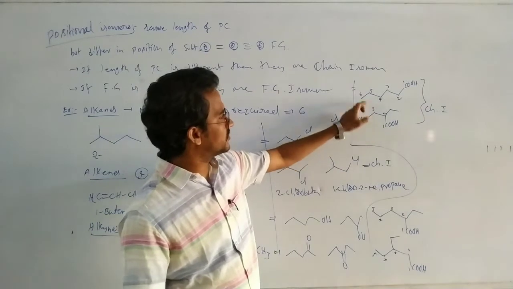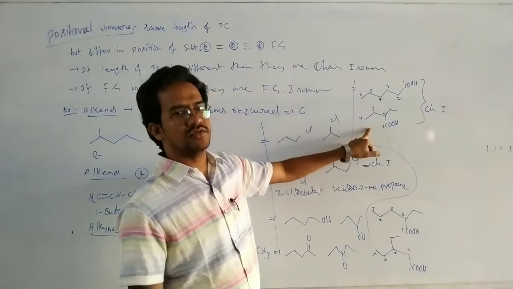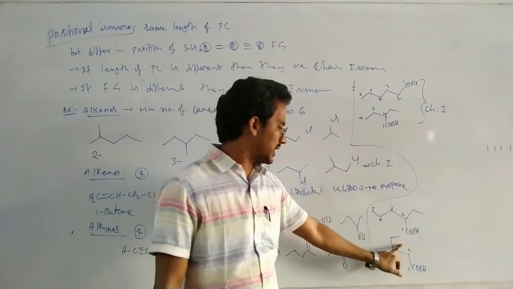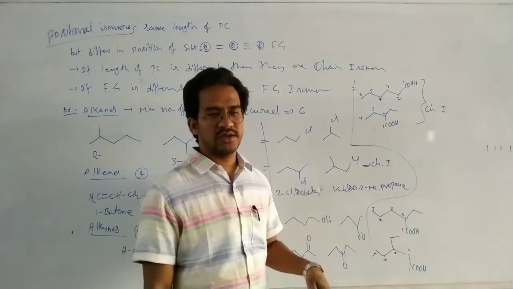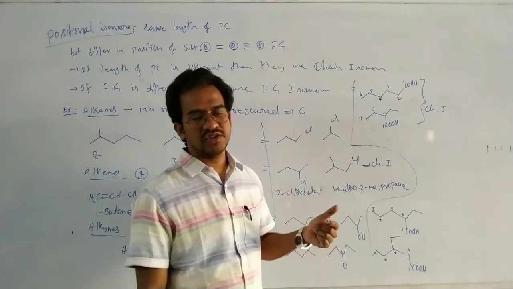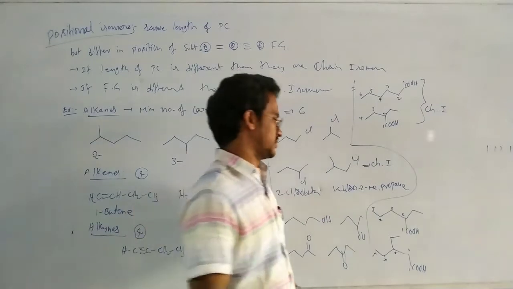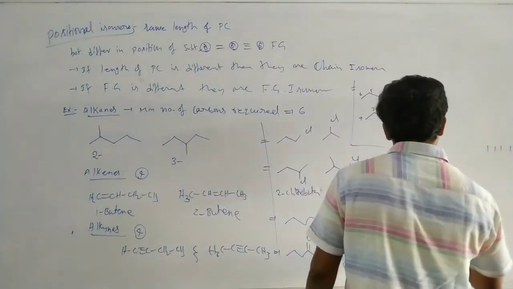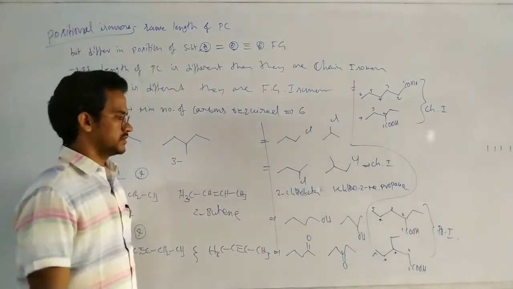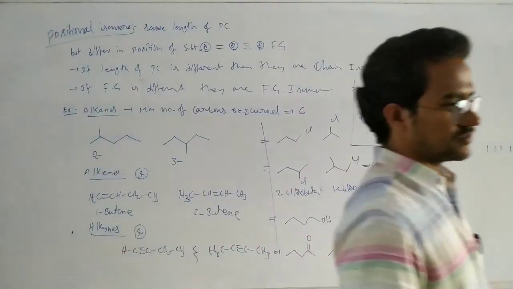Where the length of the parent chain is different, they are chain isomers. Here the length of the parent chain is the same, but it is a 2-ethyl and a 3-ethyl. So these are the positional isomers. They are the positional isomers with respect to the substituent, but not with respect to the terminal functional group. Okay, that's it. So write down.